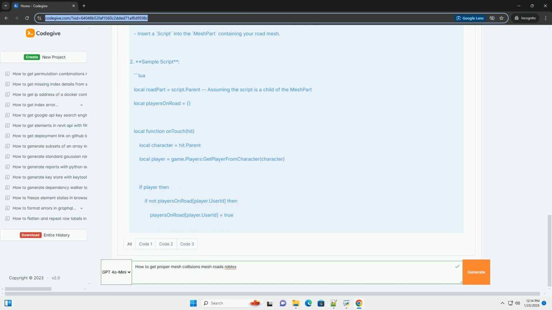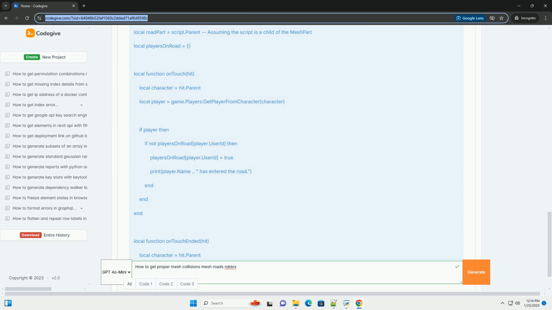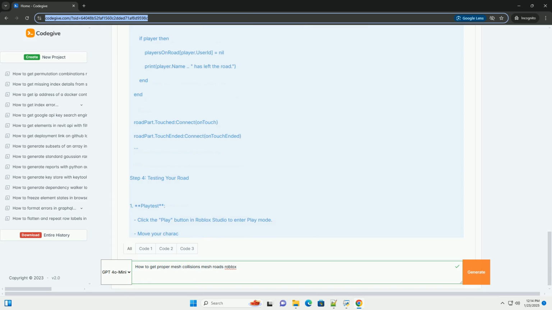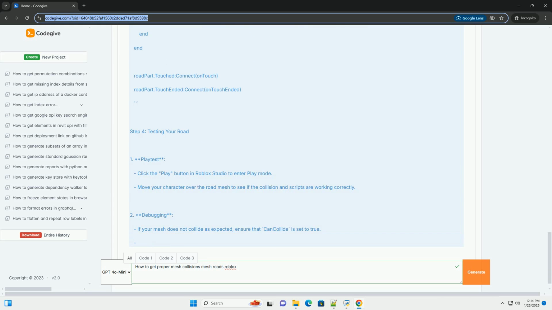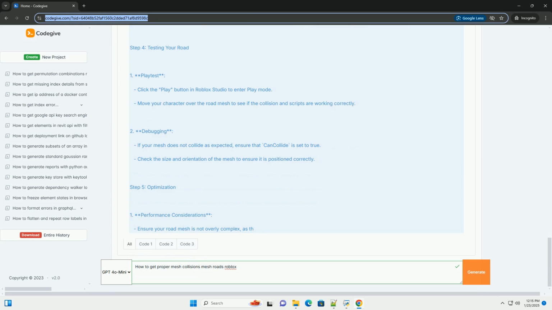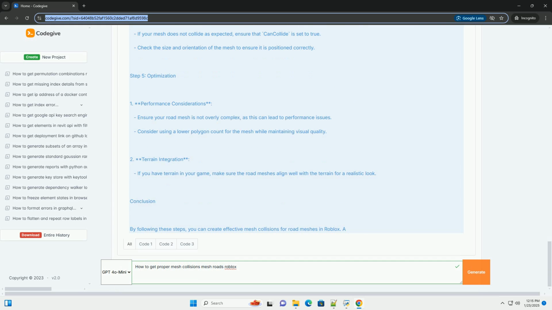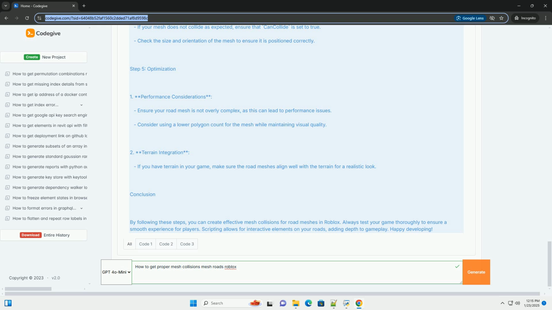1. Creating a mesh. You can create a mesh in a 3D modeling software like Blender, Maya, or any other 3D software. Make sure the mesh is optimized for use in Roblox. 2. Importing the mesh. Open Roblox Studio. In the View tab, enable the Asset Manager. Right-click on Meshes and select Import. Choose your mesh file, typically in .fbx or .obj format. 3. Uploading the mesh. Once imported, select the mesh, and in the Properties, set the mesh ID to the asset ID of your uploaded mesh.